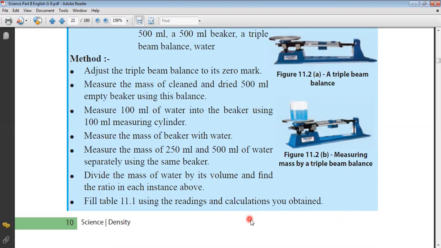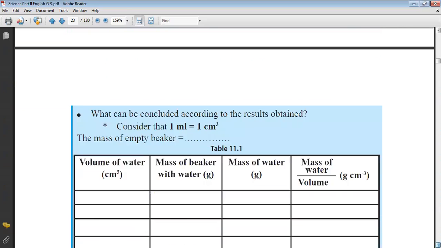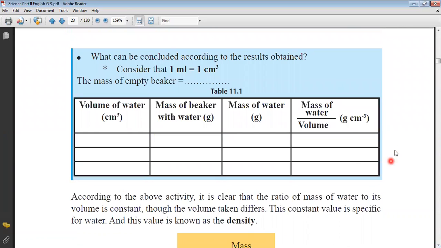Fill table 11.1 using the readings and calculations you obtain. The columns are volume of water, mass of beaker, mass of water, and mass of water divided by volume, in grams per cubic centimeter. What can be concluded according to the results obtained? Consider that 1 milliliter equals 1 cubic centimeter. Don't forget that.